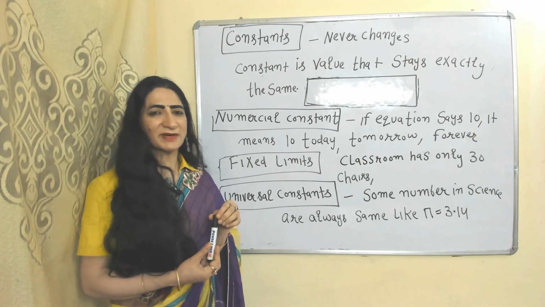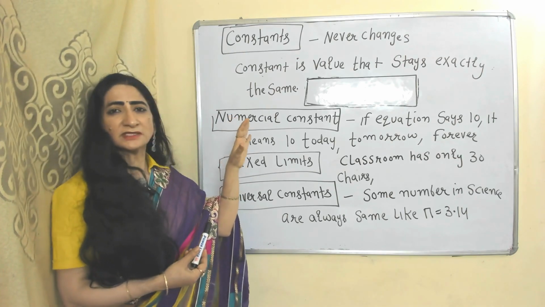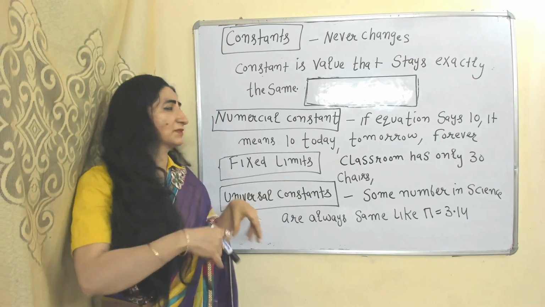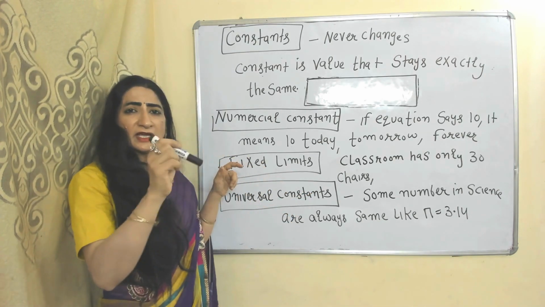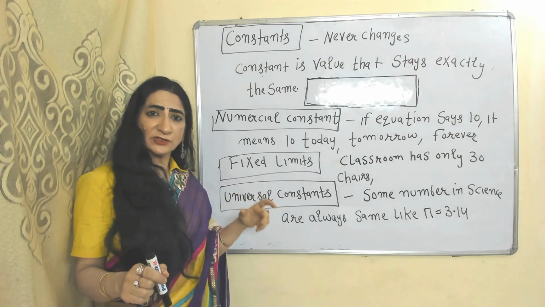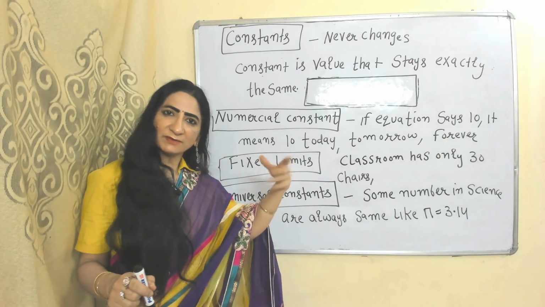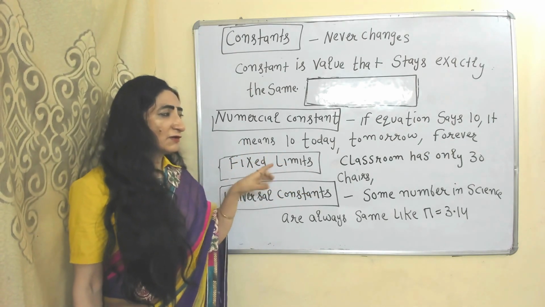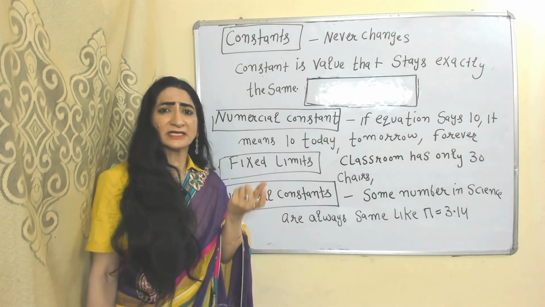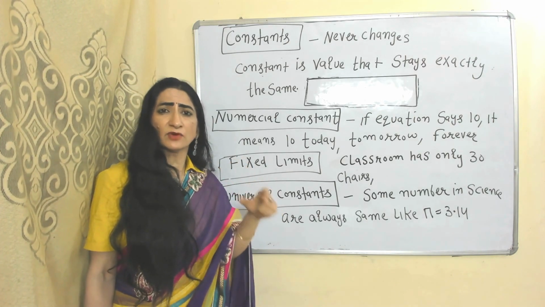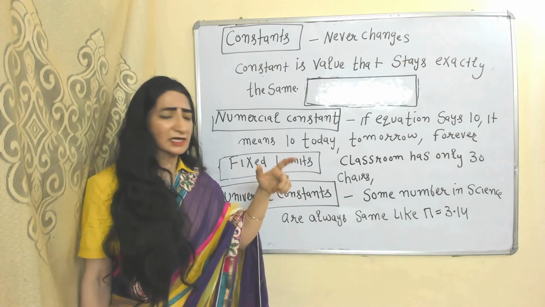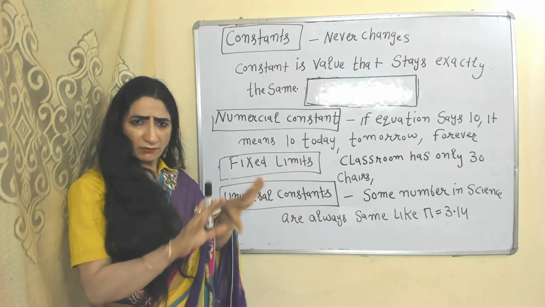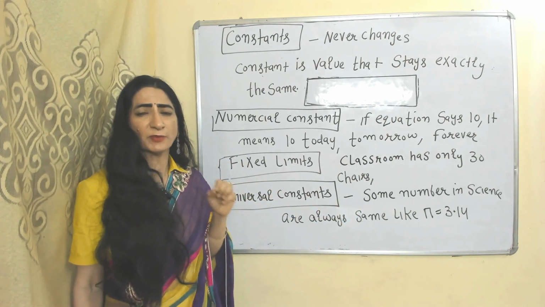Now we will see constants in mathematical economics. Constant means never changes; constants are values which stay exactly the same. For example, numerical constant: if an equation says 10, that means 10 is today, 10 will be tomorrow and 10 will be forever, it will remain exactly the same. Fixed limit, for example, a classroom has only 30 chairs, it will remain the same no matter how many students are entering or leaving. Universal constant: some numbers in science remain always the same, for example pi equals 3.14.